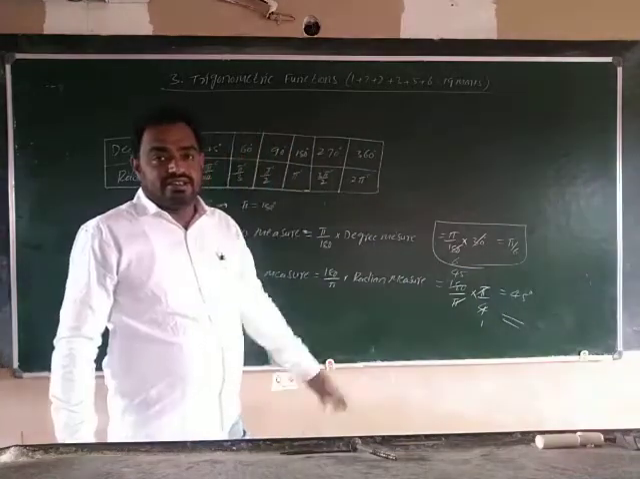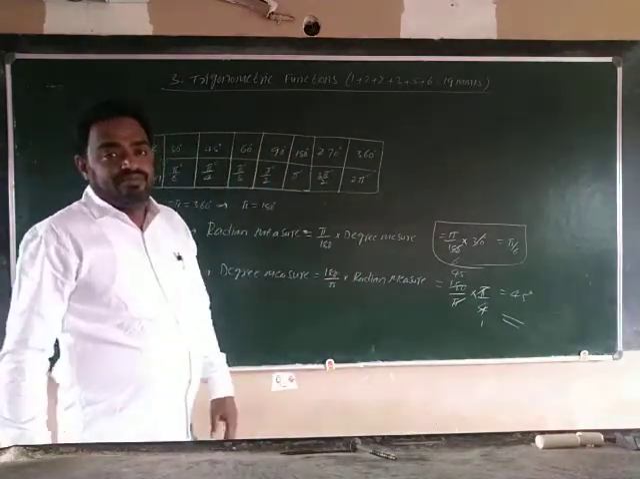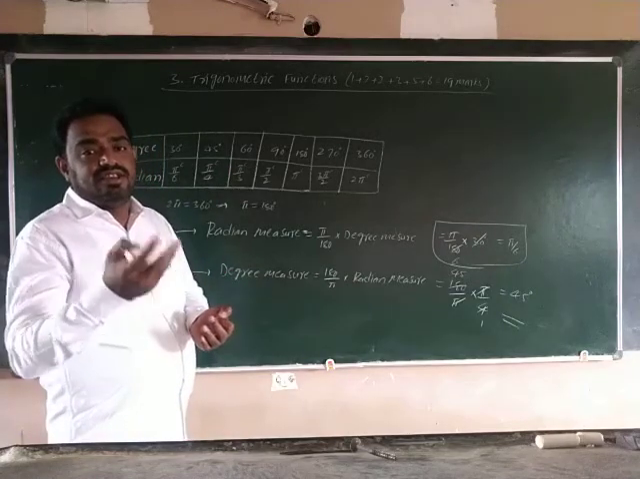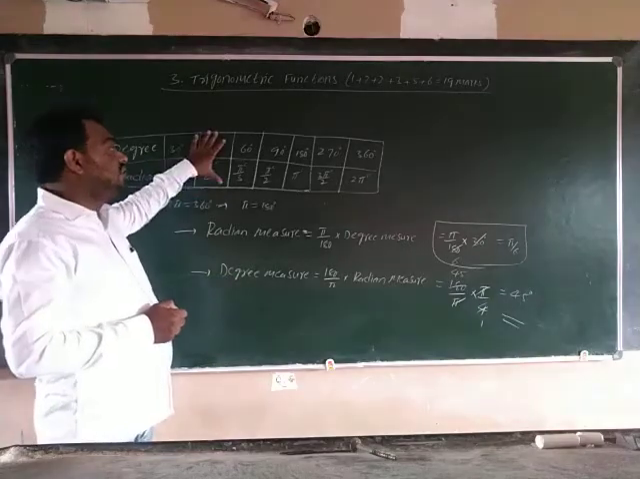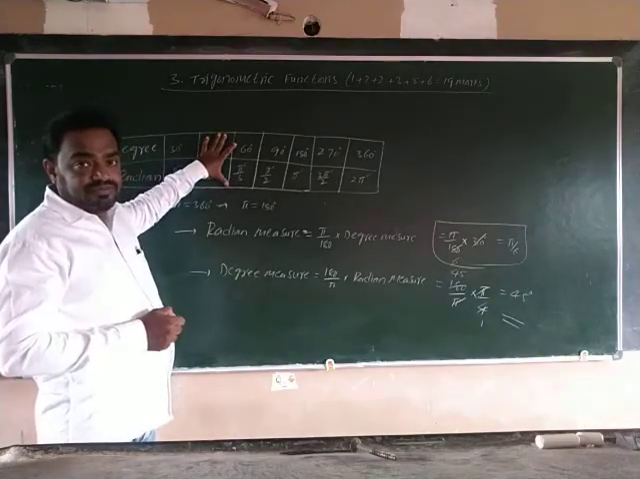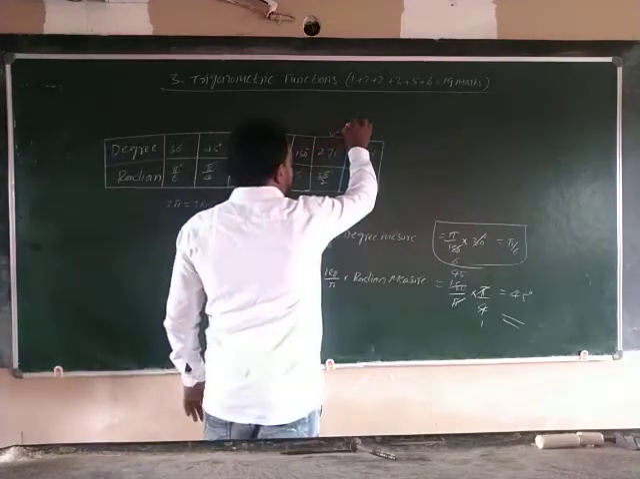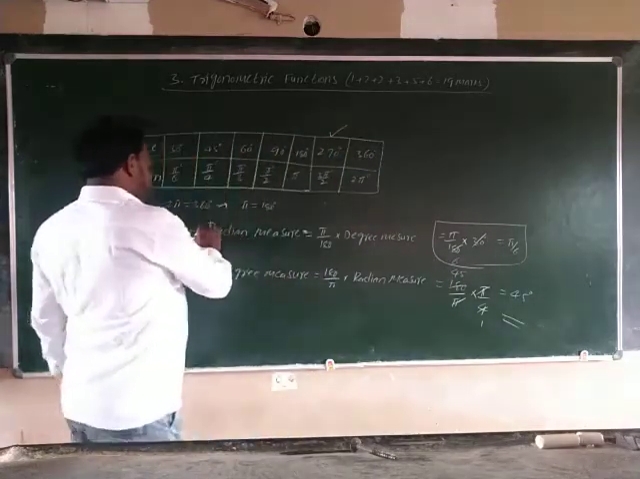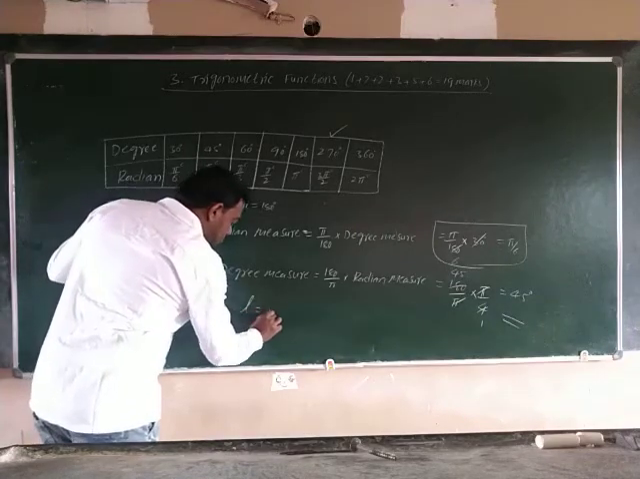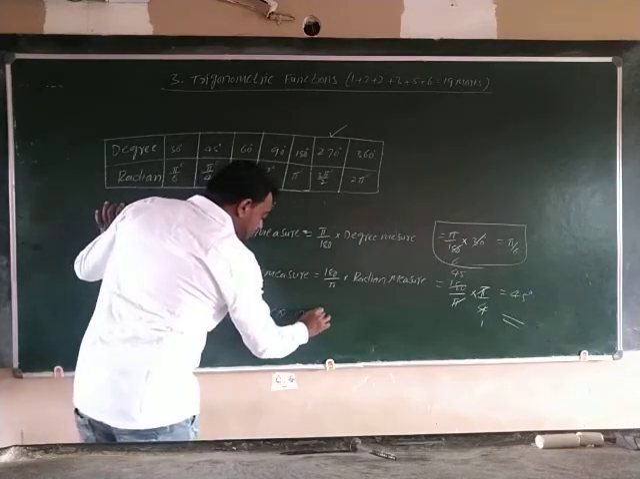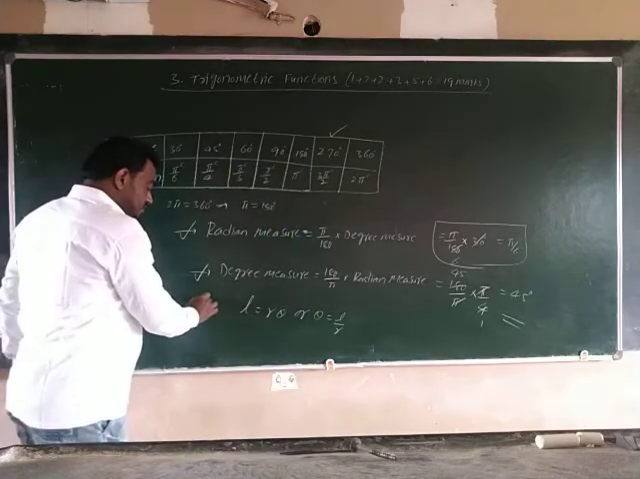So like this, by using these, we are converting radians to degrees and degrees to radians. Okay. Remember these two formulas and this table. Mainly you need to remember this table and these two formulas, and one more formula, theta is equal to L by r. Remember these.